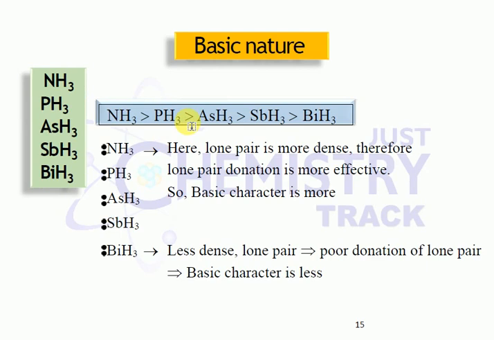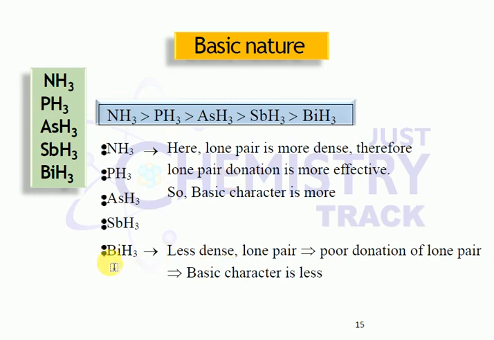Next, come to basic nature. A lot of students ask the last question: sir, bismuth is a metal, so its hydride should be basic in nature. Why does ammonia have the highest basic nature? Because ammonia contains a lone pair of electrons. Because of the lone pair of electrons it acts as a Lewis base.